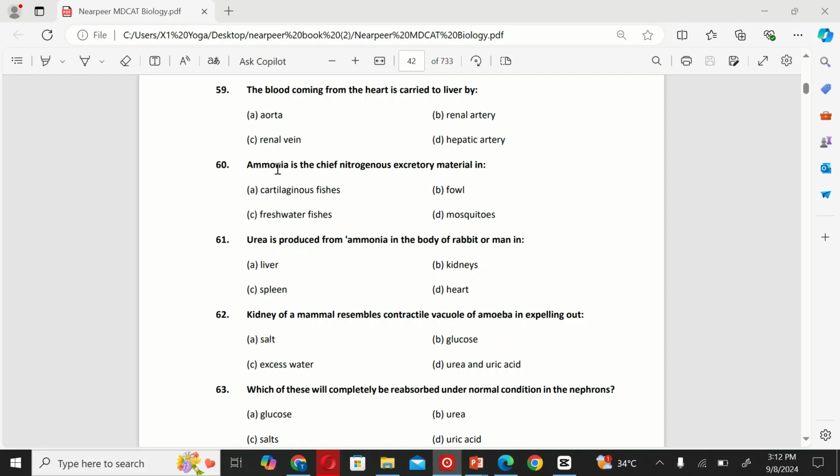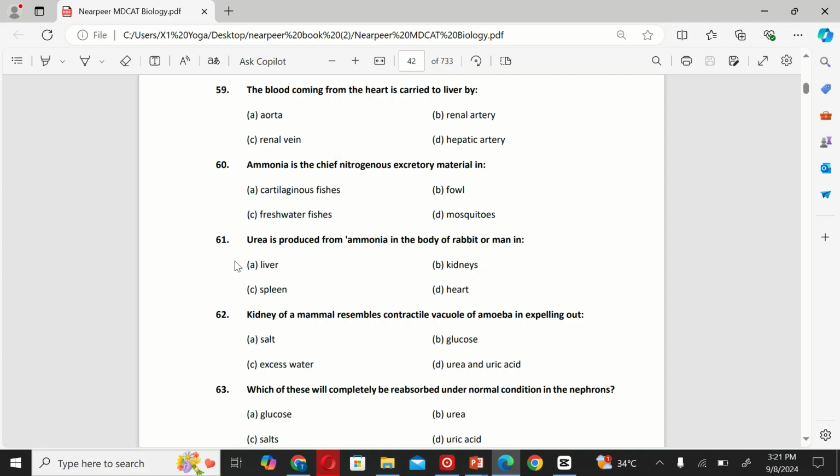The next MCQ: ammonia is the chief nitrogenous excretory material in A. Cartilaginous species, B. Frogs, C. Freshwater fishes, and D. Mosquitoes. The correct option is C.